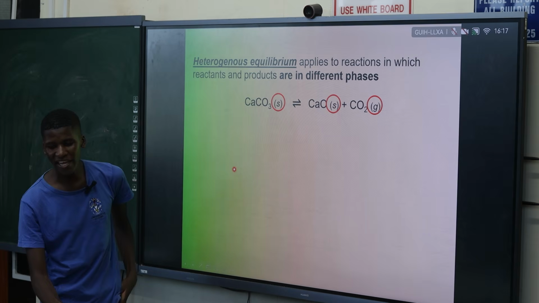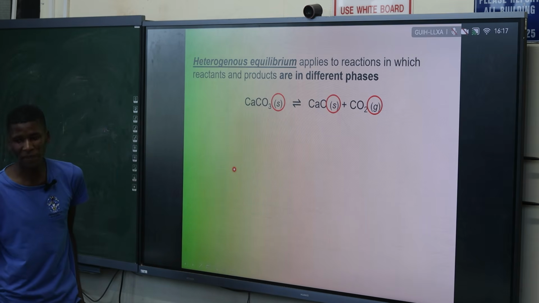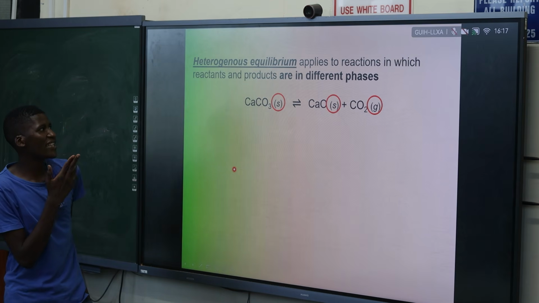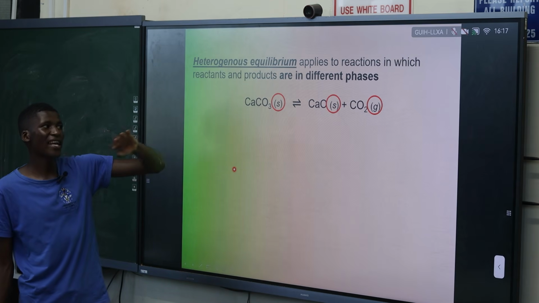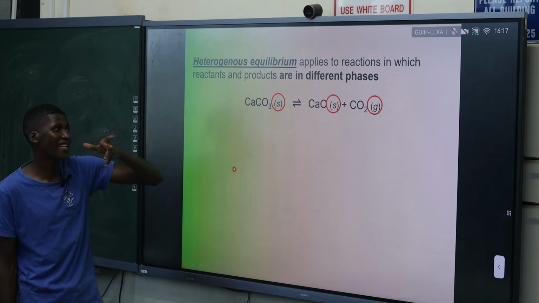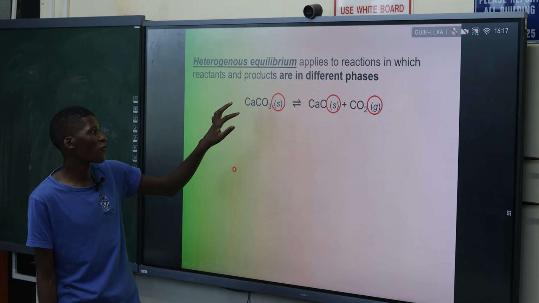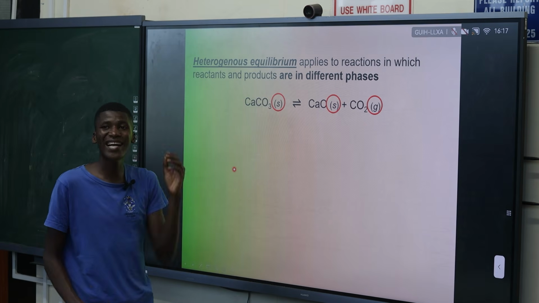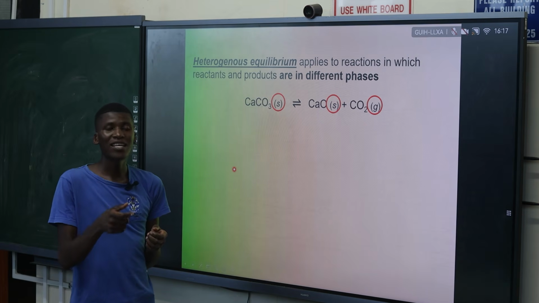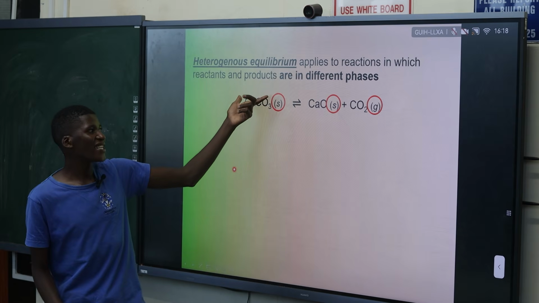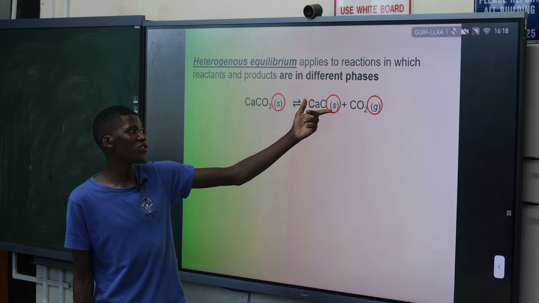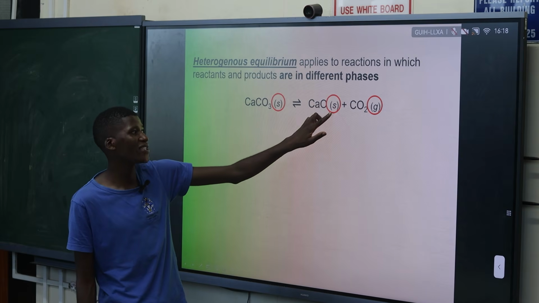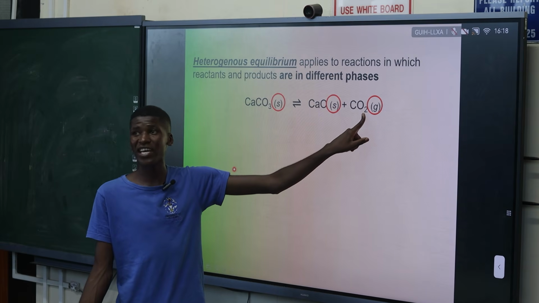So let's go to the other classification of equilibrium that you can use. You can have heterogeneous equilibrium, which applies to reactions whereby the reactants and products are in different phases. For example, calcium carbonate, which is a solid, decomposes to calcium oxide, which is a solid, plus carbon dioxide, which is a gas.